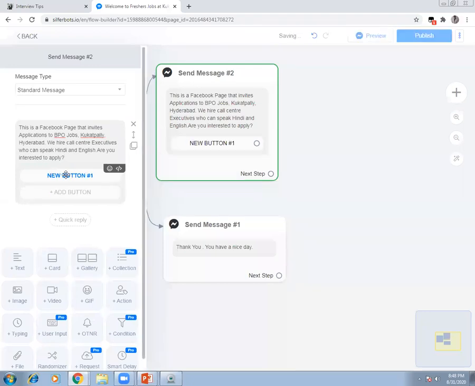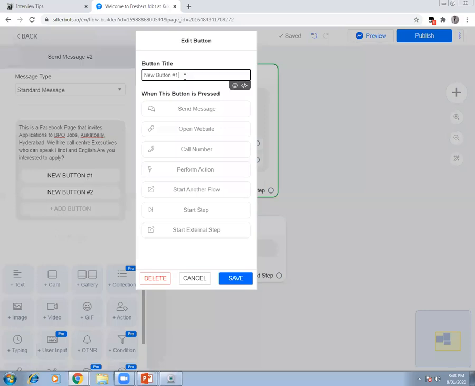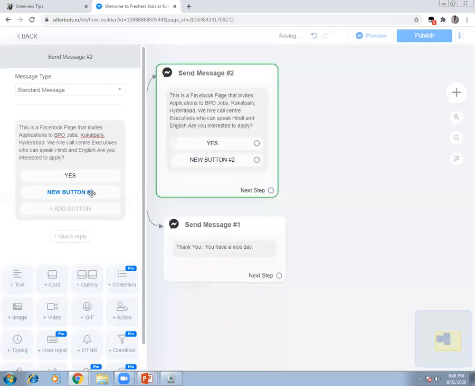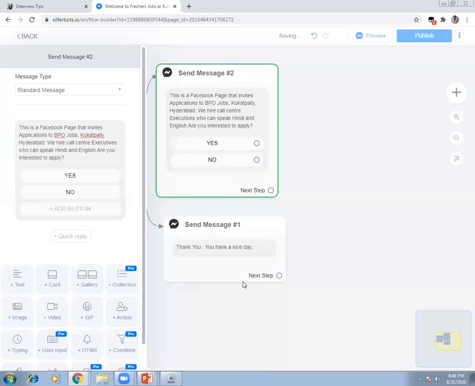So add a button, add one more button. The first button, I'll rename it as yes, and then I'll save it. The second button, see what will happen, the customer need not type everything. He can simply select from the drop down menu, yes or no.